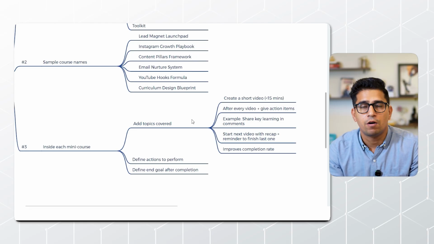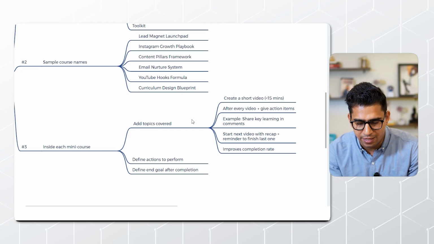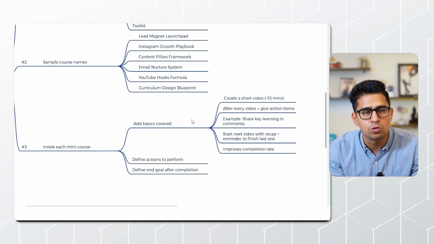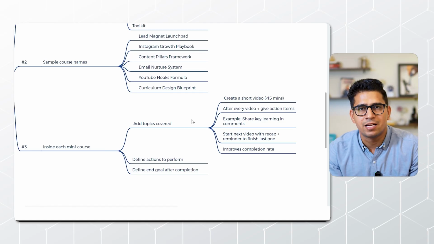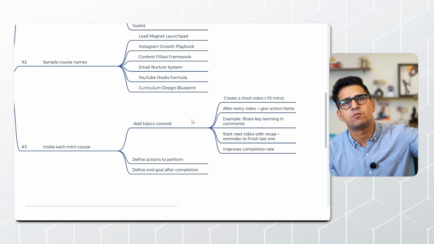Now one important thing to keep them engaged inside the videos or inside your courses is to start every next video with a recap of the previous video. Always talk about what you covered in the last video. If you have not watched that video, then do watch that out. Pause this video, watch that video first, then come to this one. Because everything is interlinked. Everything should be interlinked. So mention this thing.